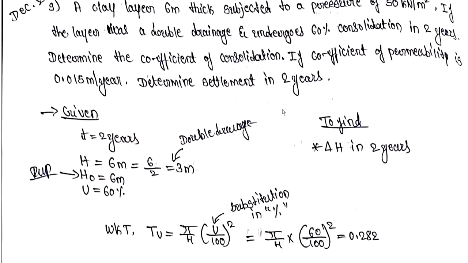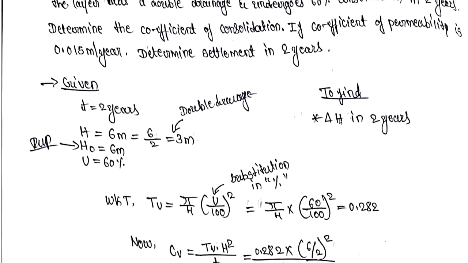Okay. So now, first of all, let us note down the data which they have given. So small t is equal to 2 years. So time taken for 60% consolidation is 2 years. Thickness of the layer is 6 meter. As it is double drainage, 6 divided by 2 is equal to 3 meter. H is equal to 3. H naught is equal to 6 meter. This is very important because the initial thickness is 6 meter. Now U is equal to 60%, which means 60% consolidation.